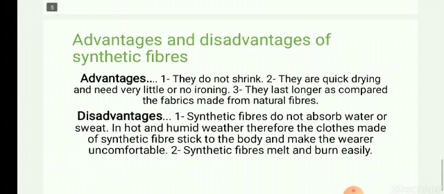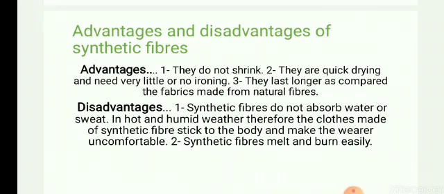Now advantages and disadvantages of synthetic fiber. As every coin has two sides, the same way the synthetic fibers, they have certain advantages and certain disadvantages. Advantages are they do not shrink, they are quick drying and need very little or no ironing.